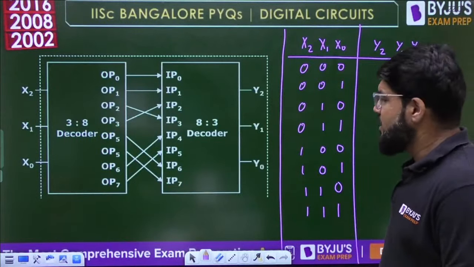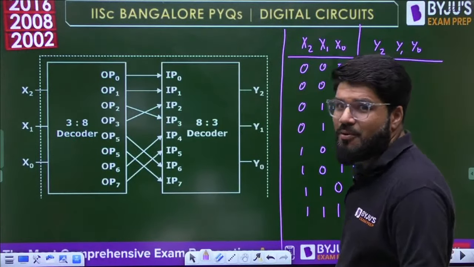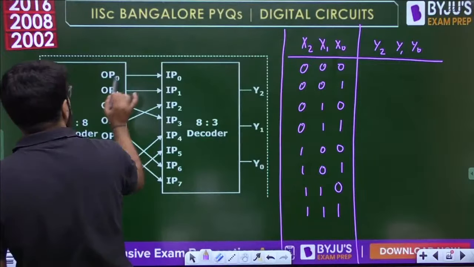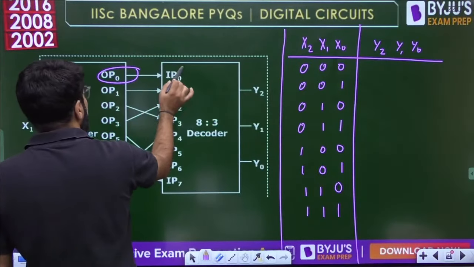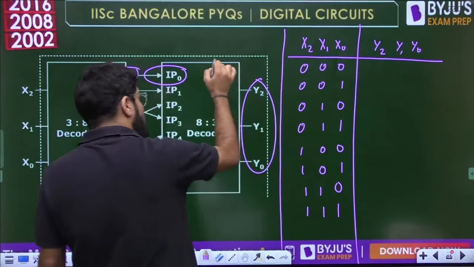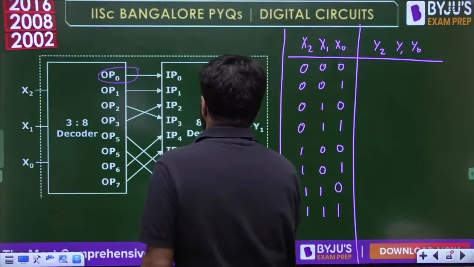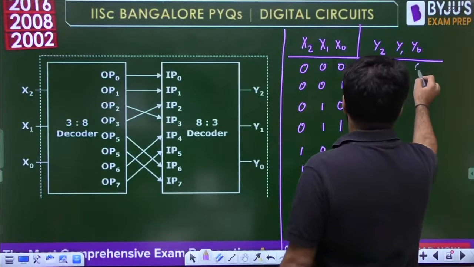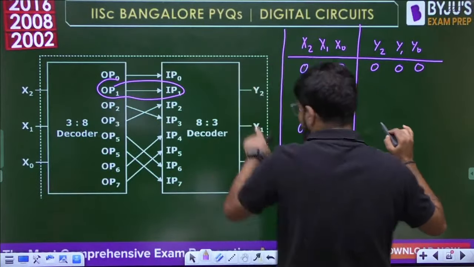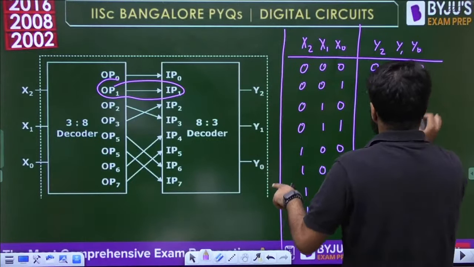Okay. Now, there is something very important in this question, and I will tell you what that is. Now we know that this is a regular decoder. So at 0 0 0, OP0 will be high. OP0 is connected to IP0, and whenever IP0 is high, the output of the encoder is also 0 0 0. Similarly, at 0 0 1, OP1 is connected to IP1. So IP1 means 0 0 1.